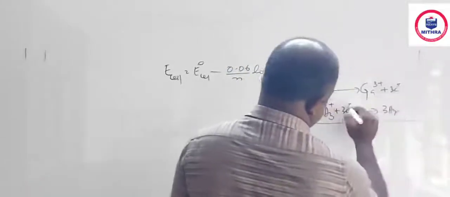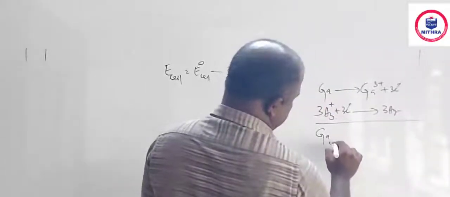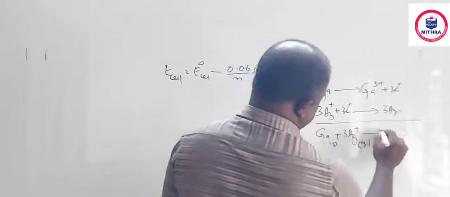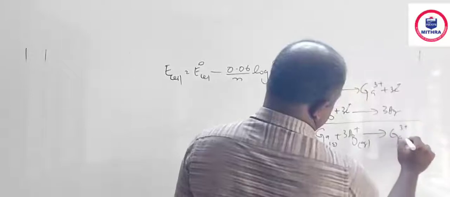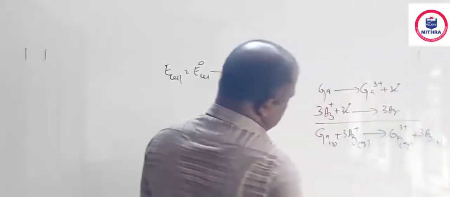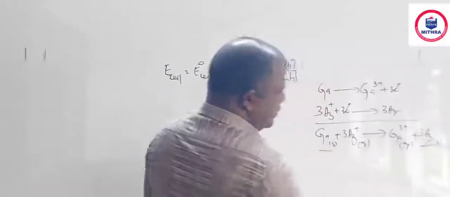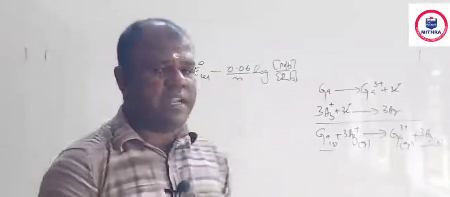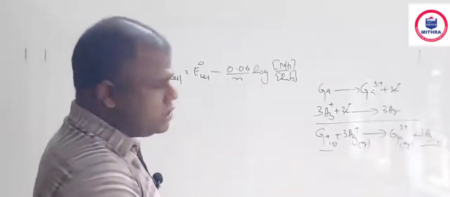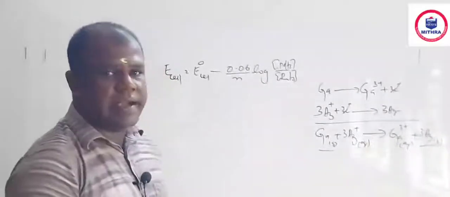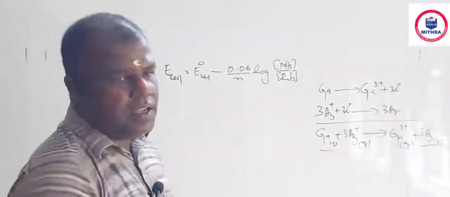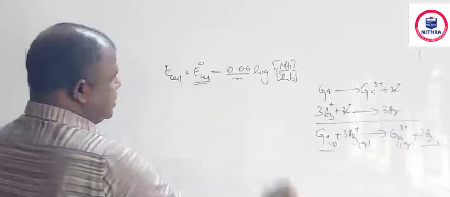So the net cell reaction is Ga solid plus 3 Ag+ aqueous gives Ga3+ aqueous plus 3 Ag solid. Concentration of solids we are not counting, because we assume it as 1, and we count only the ionic species. So the product is Ga3+ and the reactant is Ag+ cubed. Agree? And also we have to find this E0 cell.